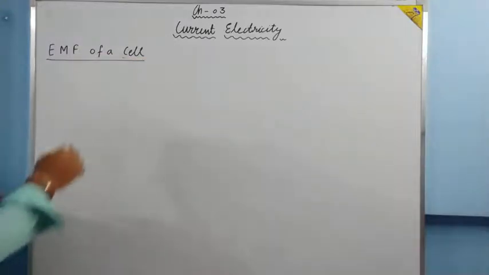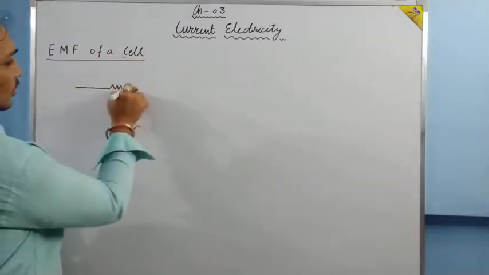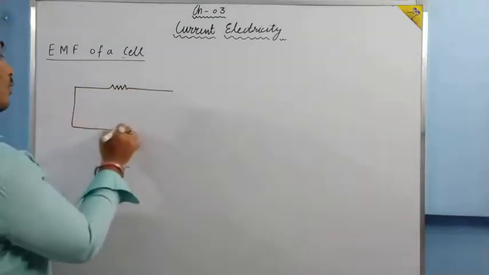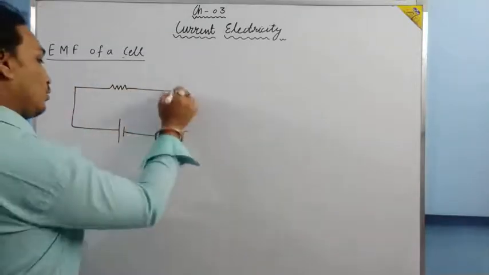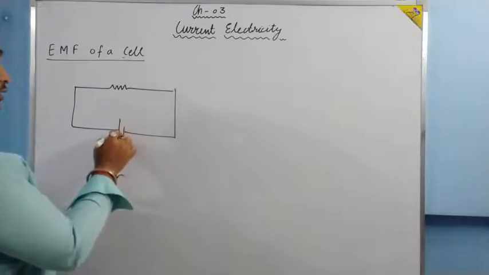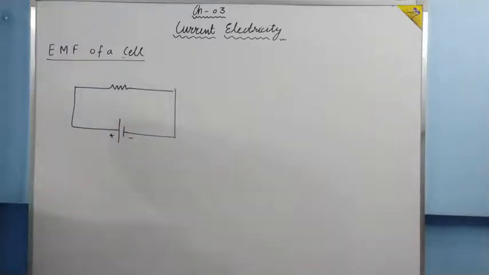In a circuit, suppose a resistance is there. The symbol of cell is like this. This is plus, this is minus. What does a cell do? Cell supplies energy to the charge. Okay, cell does not supply charge. It is a misconception among the students that cell is having charge.